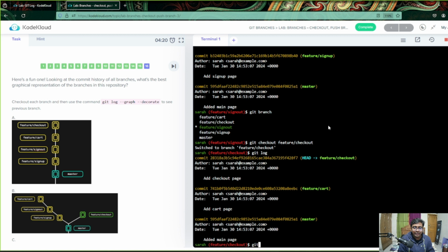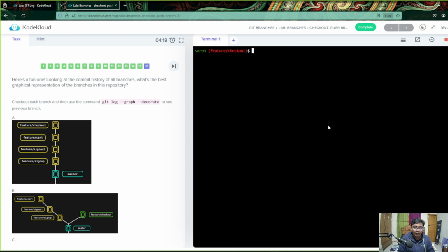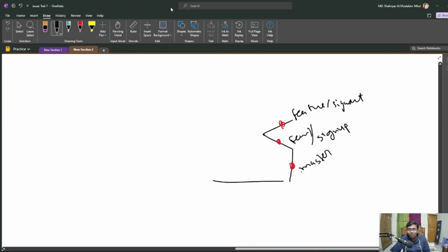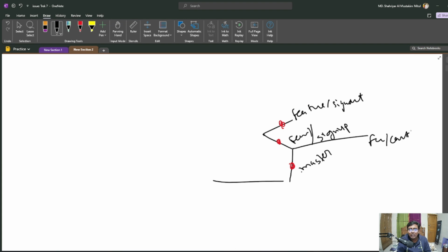Sorry, let me clear this and make it easier. Okay, now you can see this checkout was created from cart, obviously, but it was created from master. So we can be sure that it was created from feature cart, and then feature checkout.